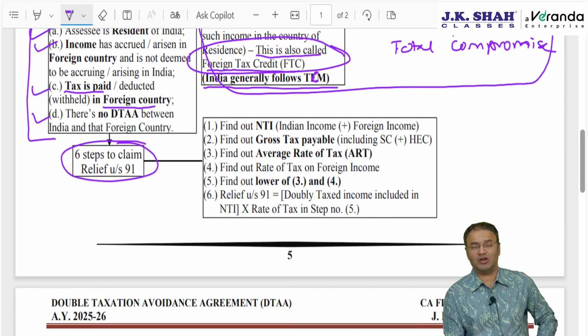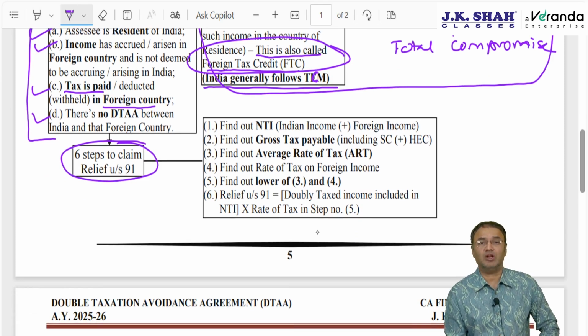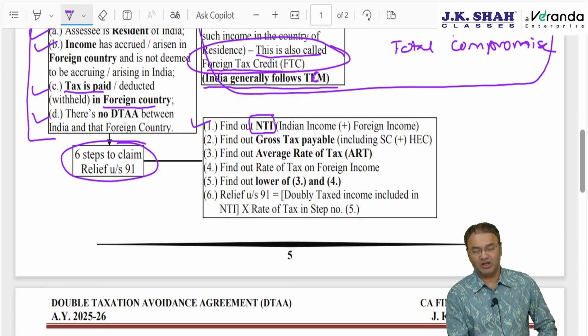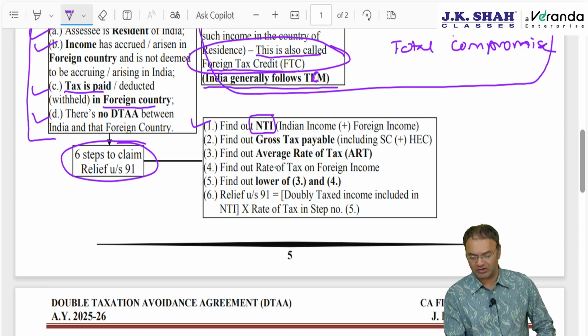6 steps to find out the relief. Step number 1, find out net taxable income. Net taxable income, NTI, would mean Indian income plus foreign income, both combined together, minus any exemption or any chapter 6A deduction or any other deduction. That will be the net taxable income.